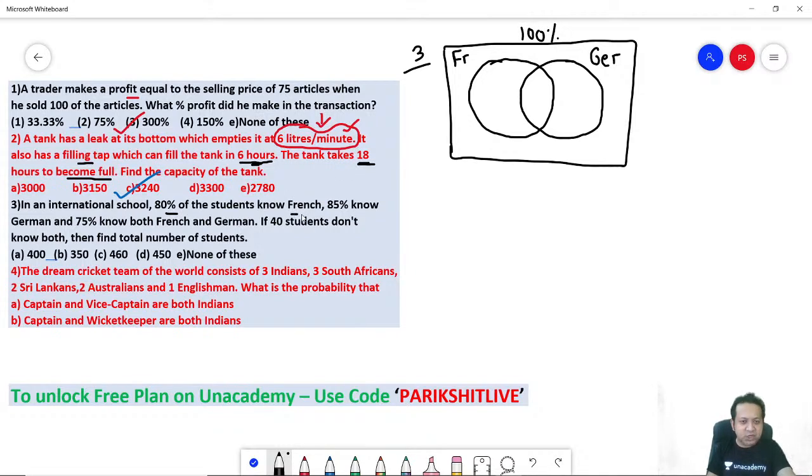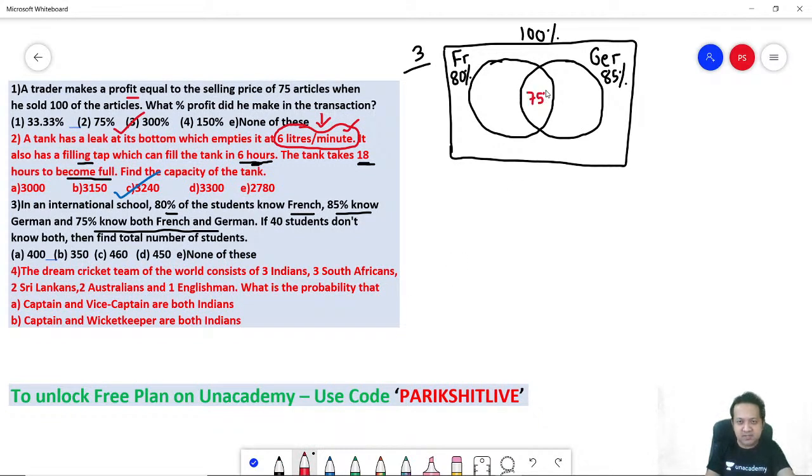How many know French? 80%. So let's put 80% out here. How many know German? 85%. And how many know both German and French? 75%. So the region common to both is 75%.